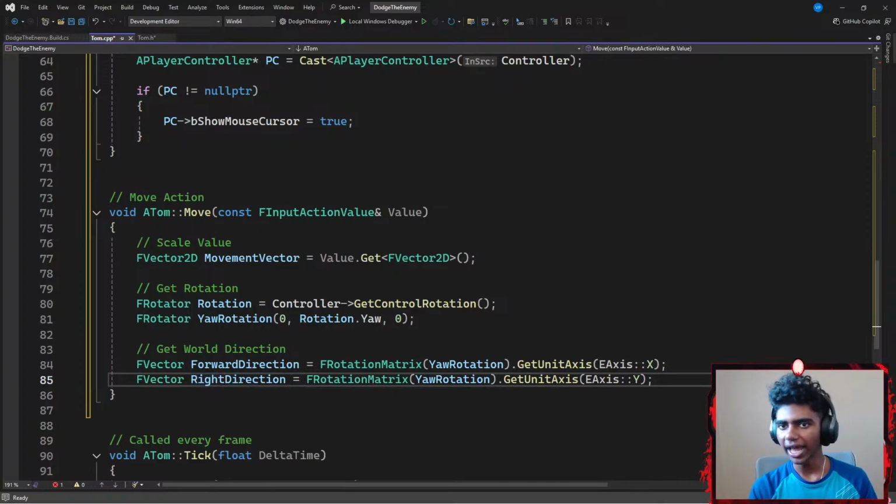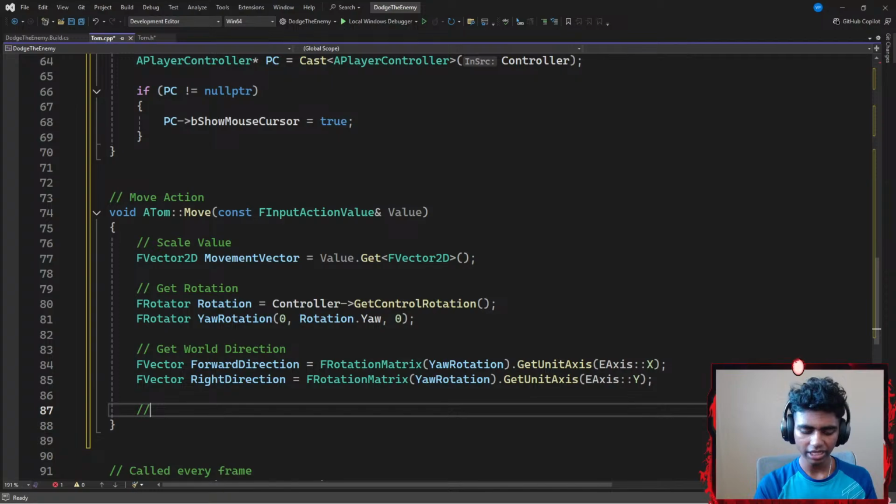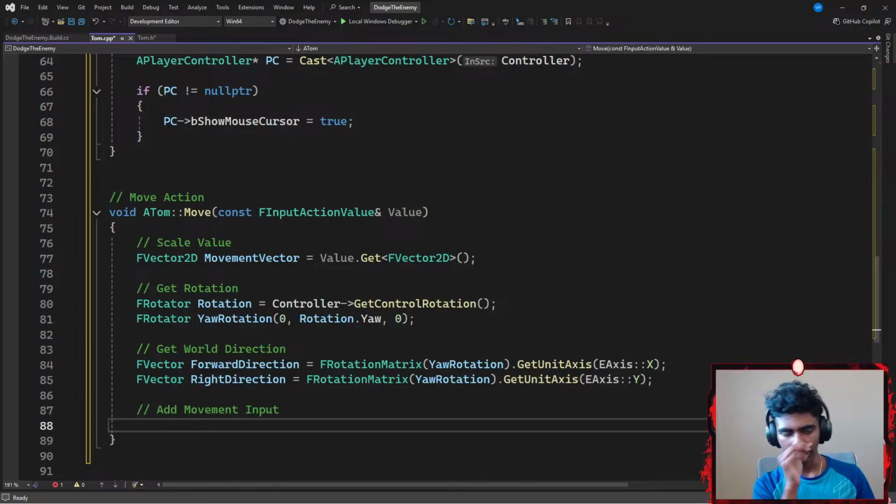Okay, perfect. Now once I'm done with this, I'm gonna go ahead and add another comment that says something like add a movement input. And this is basically right about it, to be honest. For my add movement input, I'm going to use my AddMovementInput function. Let's go with movement, M-O-V-E-M-E-N-T, input as function.